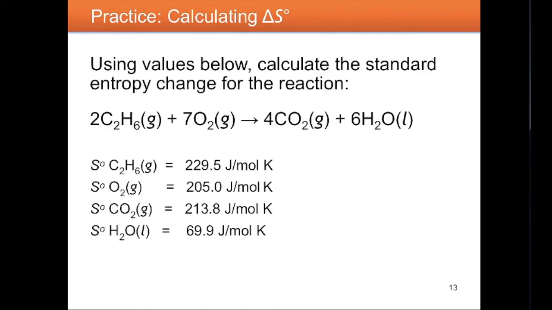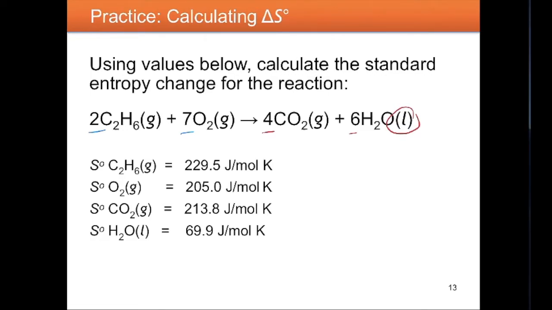So here we have in the reactant side a total of 9 moles of gas. On the product side, we have a total of 4 moles of gas and 6 moles of a liquid. Now we know that liquids have lower entropy than gases, so if we look at this reaction as a whole, you could say that we have lots of entropy on the reactant side, and since we have fewer moles of gas on the product side and some liquid, we would predict that this particular reaction would result in less entropy, or a negative entropy value.